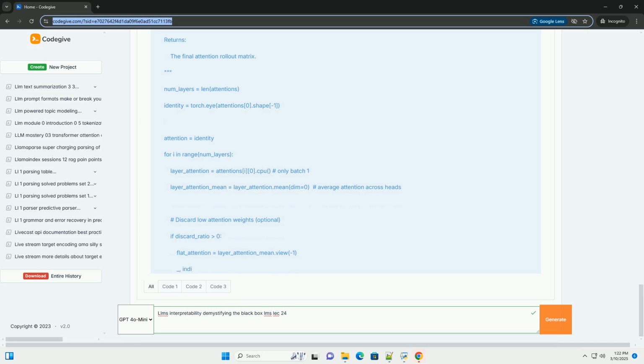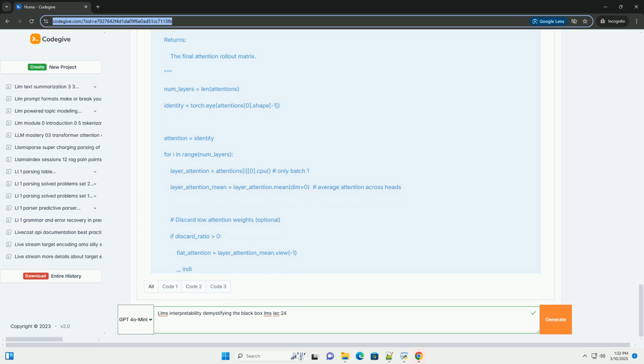3. Gradient-based methods, example: input gradients, integrated gradients. Concept: calculate the gradient of the model's output with respect to the input embeddings. This gradient indicates how much a small change in the input would affect the output. Areas with larger gradients are considered more important. Input gradients: the most basic approach.